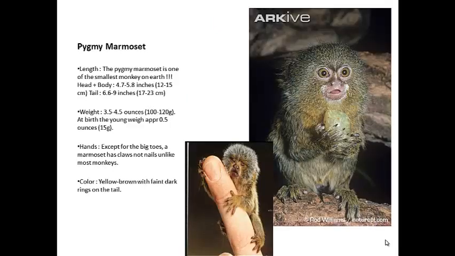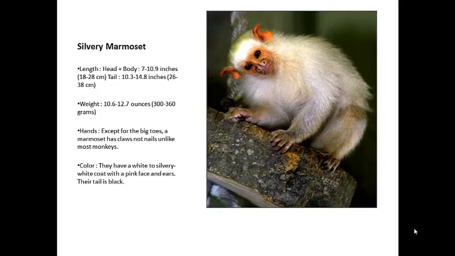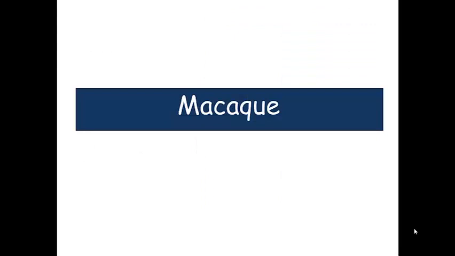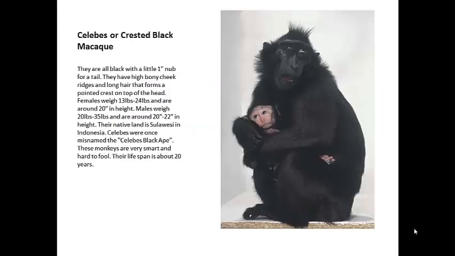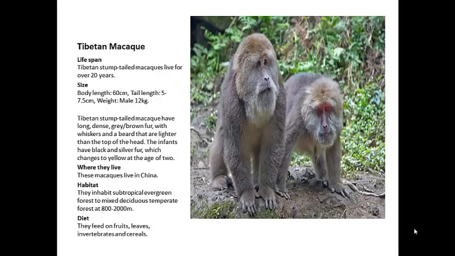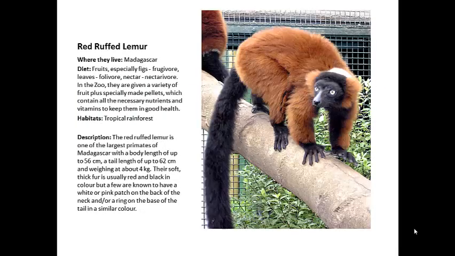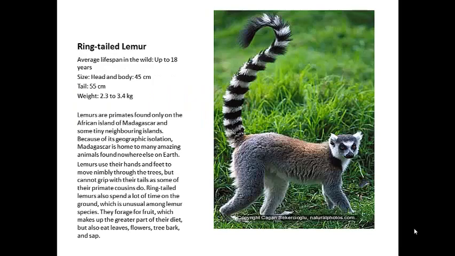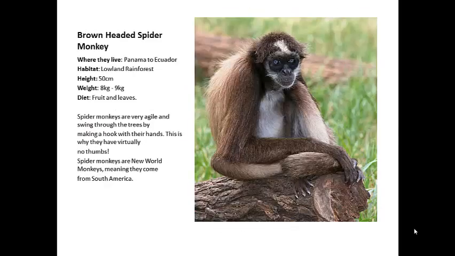Geoffroy's marmosets, pygmy marmoset. Can you see how it looks? It's the size of a finger. Silvery marmoset. Can you see how varied they are? A lot of variation among monkeys. So many different kinds, but they completely vary, completely different.